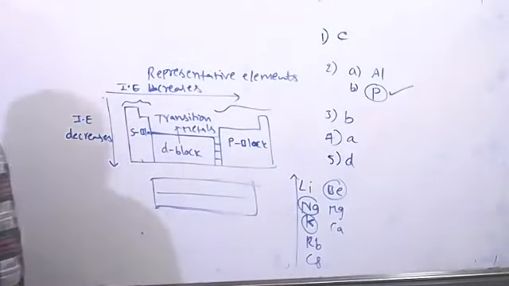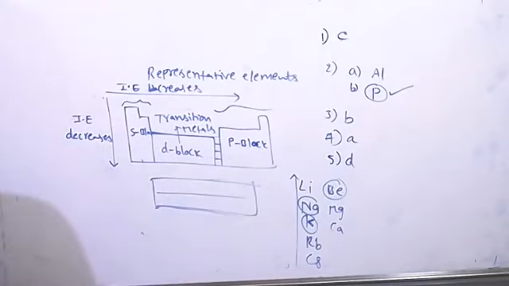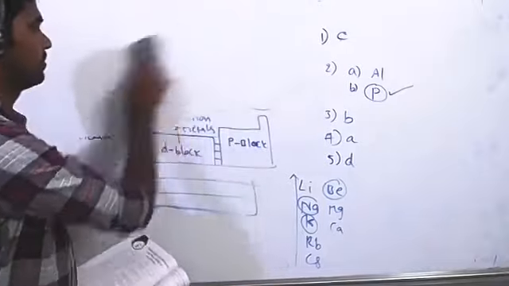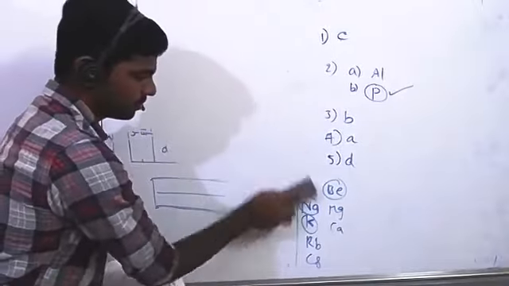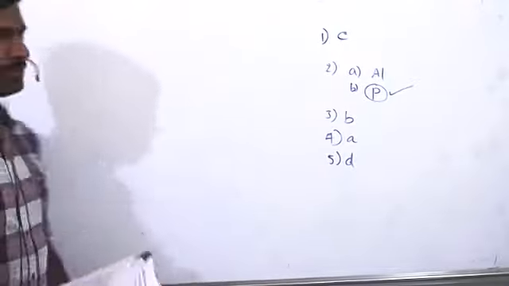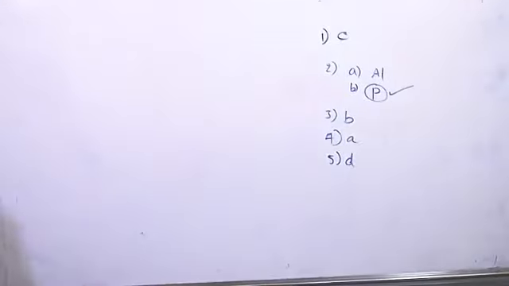Okay, next sixth question. The correct order of ionization energy of C, N, O, F is carbon, nitrogen, oxygen, and fluorine.